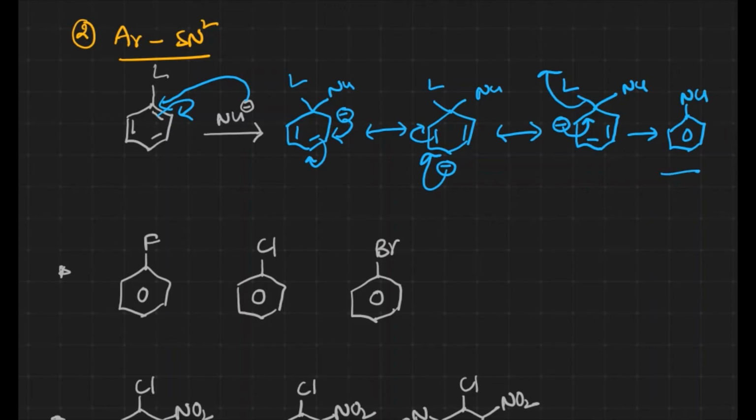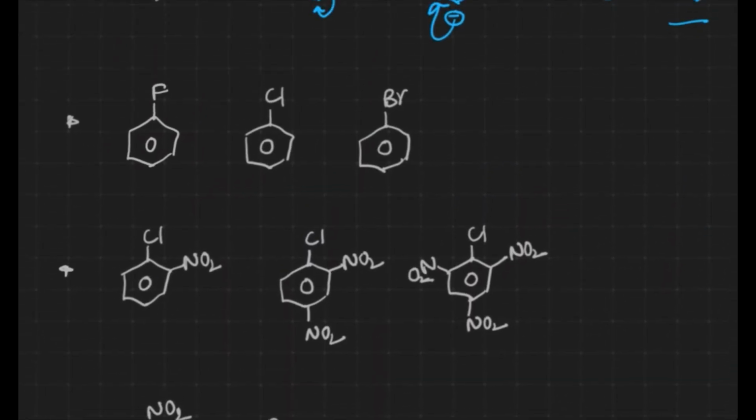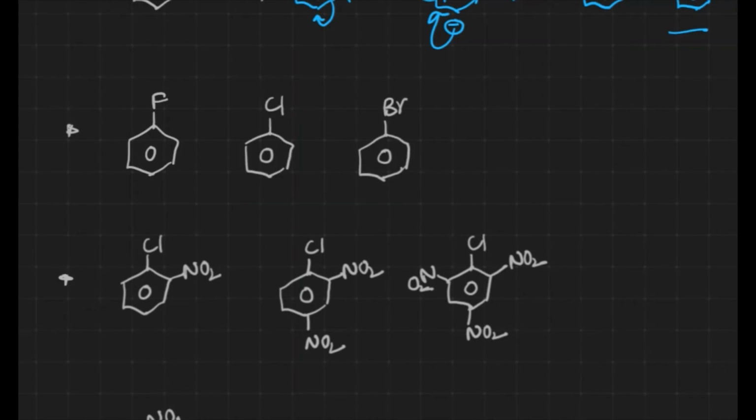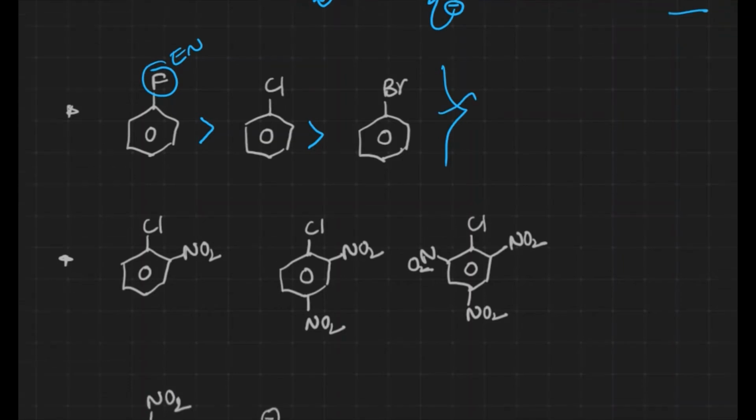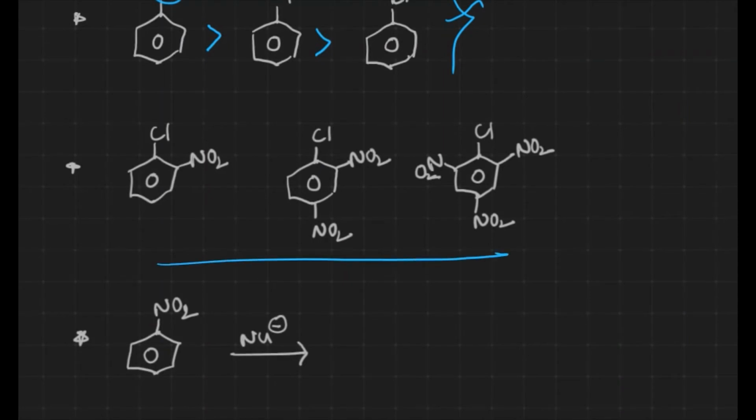Now let us take these three examples: fluorobenzene, chlorobenzene, and bromobenzene. Out of these three, which is more reactive towards aromatic nucleophilic substitution reaction? I'll simply give you the order. The reason for this order is that if the substituted atom on the benzene has more electronegativity, this increases the magnitude of positive charge on the ring. If positive charge increases, the negatively charged nucleophile will readily come and attack the benzene. That's why this is the order. The same thing is followed over here also.